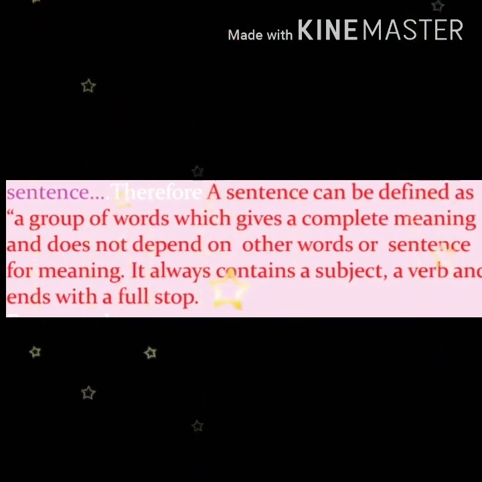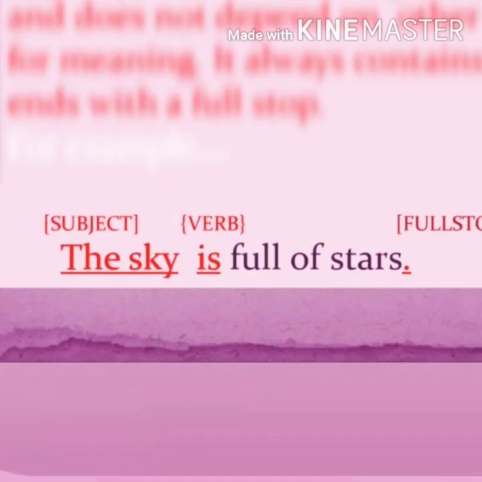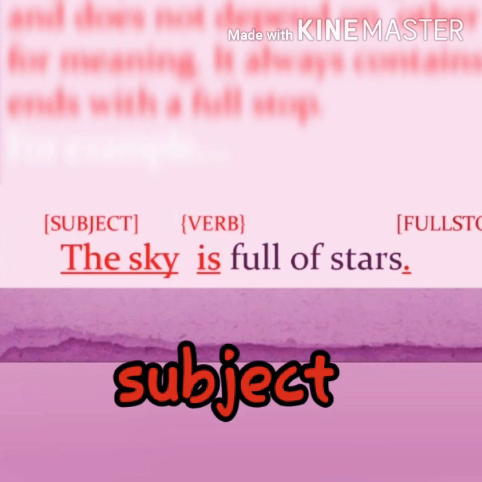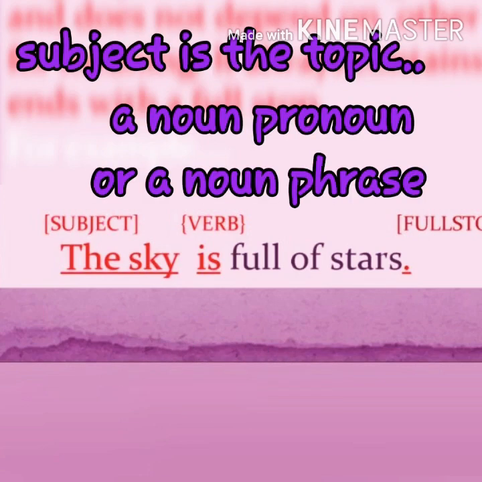If we see the example which is given down, what is it? Read it. The sky is full of stars. Let's find out first of all whether it is a sentence or not. First of all, it should have a what? Subject. What is a subject? Subject is the topic which we are talking about.